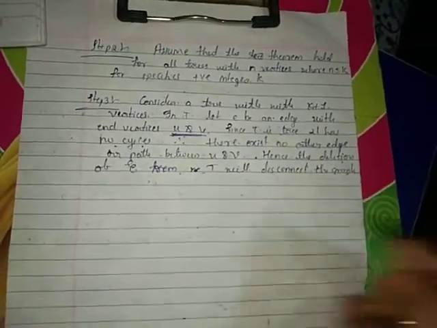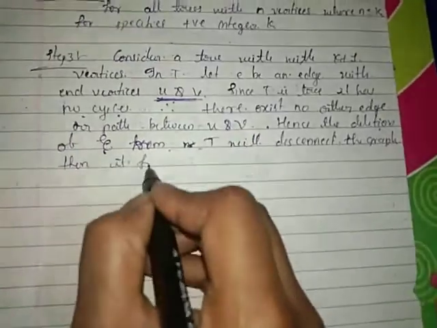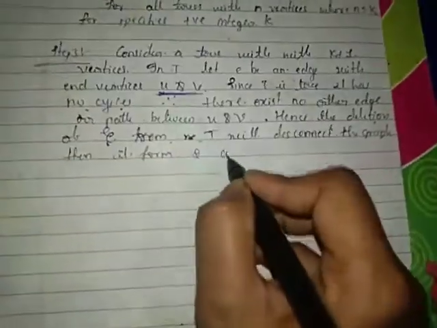If the deletion of E from T disconnects the graph, then it forms two components.